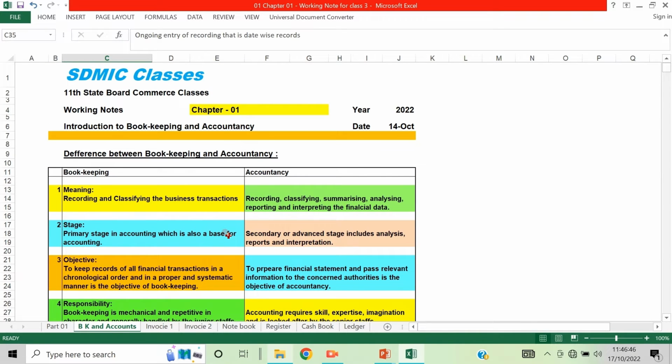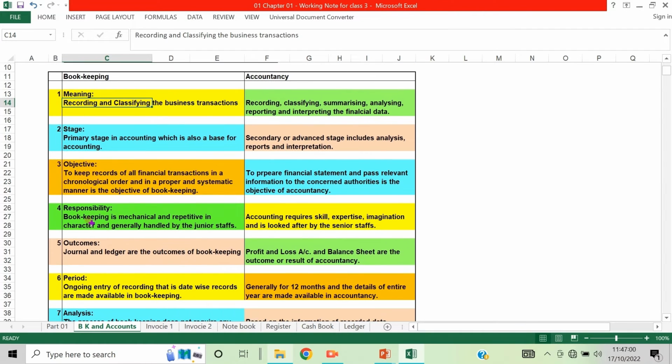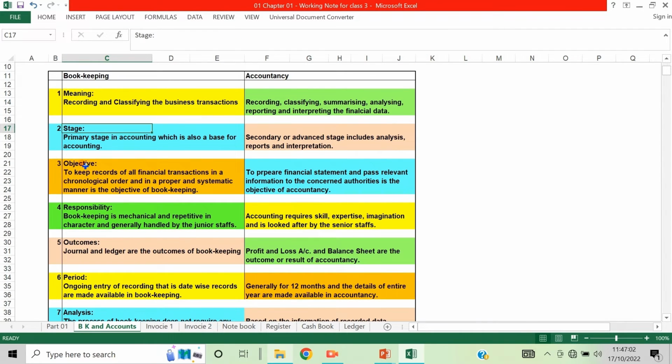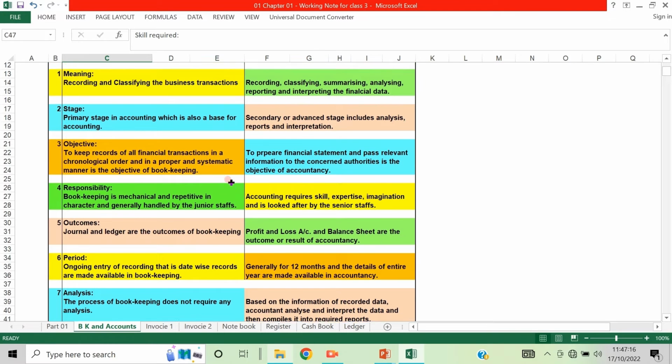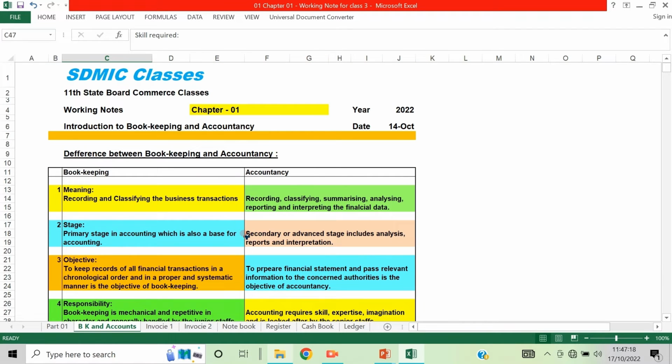Now what we do is, again we will just go through that difference between bookkeeping and accountancy. What I am telling you, just go through these 9 points again: stage, objective, responsibility, outcomes, then period, analysis, decision making, skill required. Based on these 9 points, it's very simple, very easy. Just apply your mind, you can very easily understand this. So now let us move to the other part.